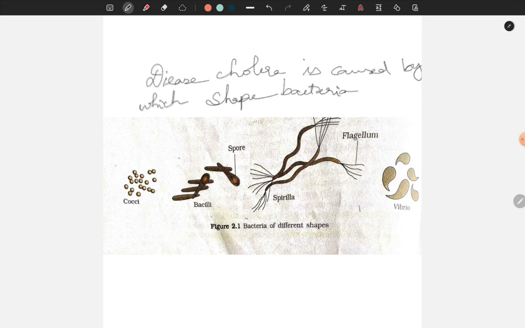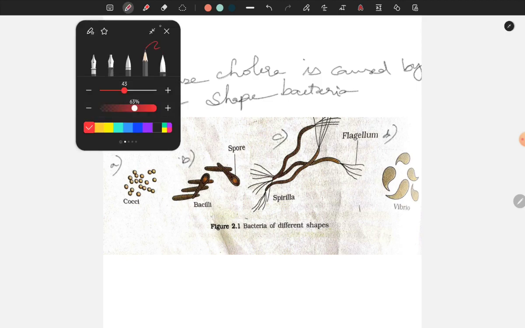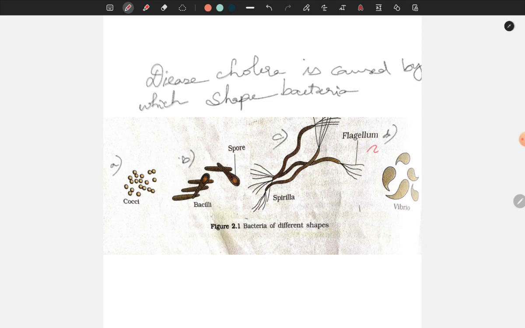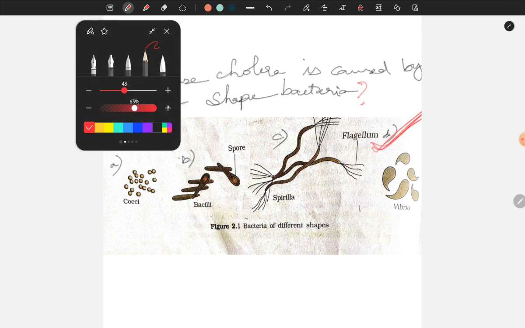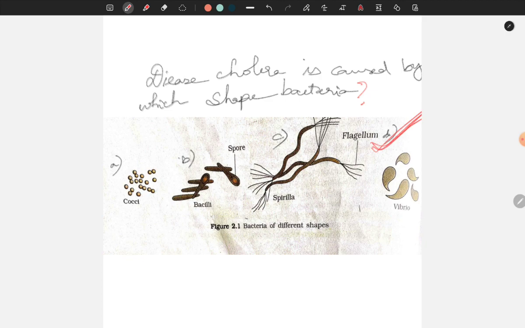And your options A, B, C, D. Then you must take vibrio. That is the answer. Like this, questions come in NEET; there won't be any direct questions. They make your mind search and waste your time.